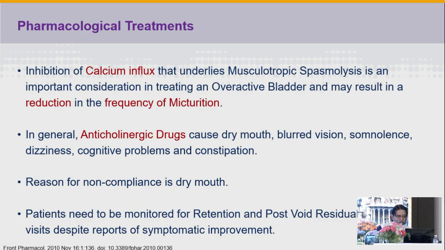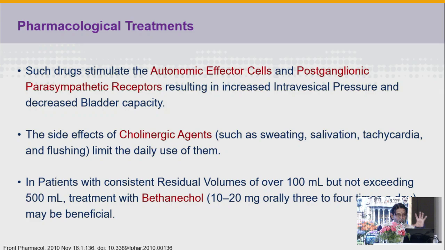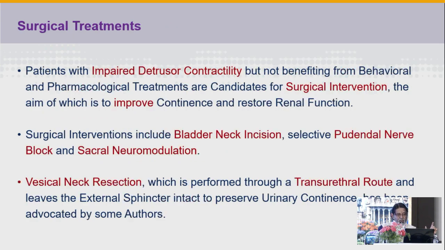In general, anticholinergic drugs cause the side effects we know, and patients need to be monitored for retention and post-void residual urine. For a patient presenting with retention, we need to put the patient on cholinergic agents like bethanechol. A patient with impaired detrusor contractility, not responding to lifestyle, pharmacological or behavioral interventions, needs surgical intervention. That is bladder neck incision, selective pudendal nerve block, and sacral neuromodulation. And vesical neck resection, which is performed through the transurethral route, leaves the external sphincter intact.